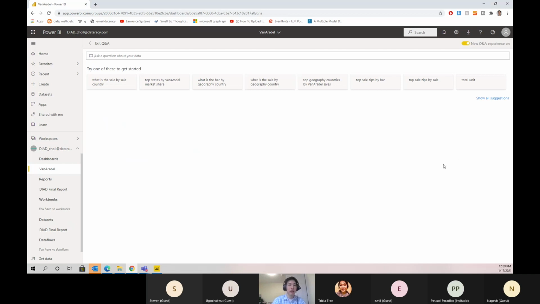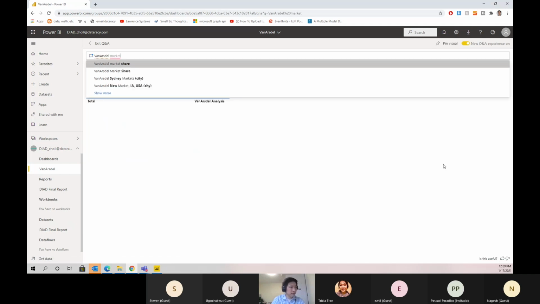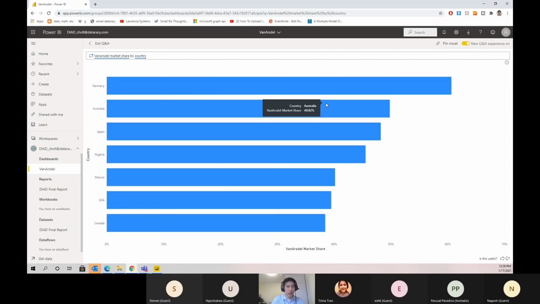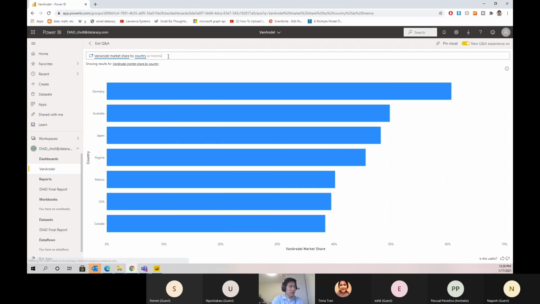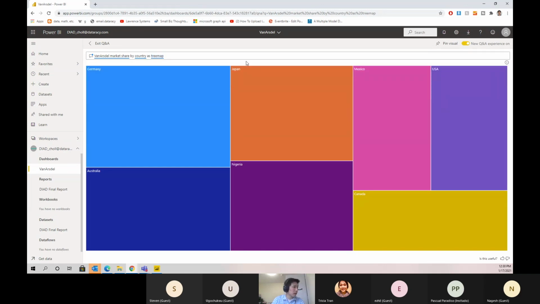And in the text box, let's start typing Van Arsdale market share. And it should kind of auto find it for you. If you press enter, notice that a visual is created. Let's type by country. Notice how that visual changes. Now we can even specify what kind we want. So as tree map, notice that a tree map visual is created.